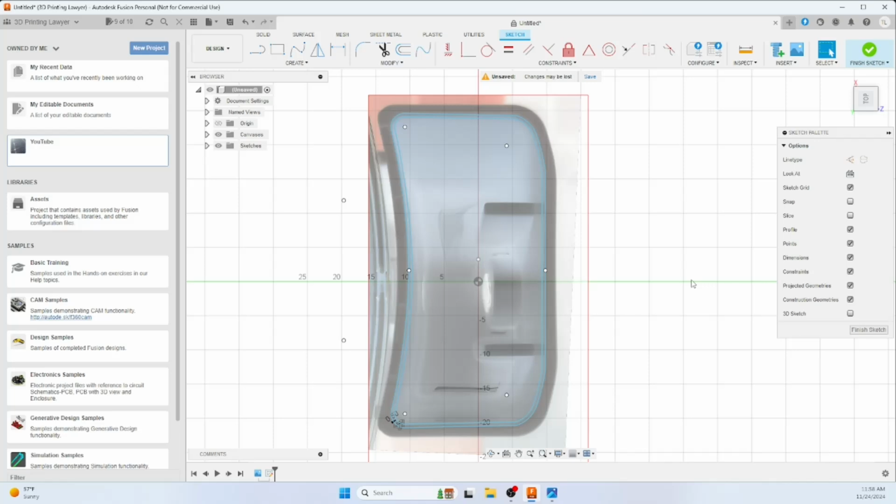Okay, and then we also want to have something that rests over the brim. So we actually want to offset again.